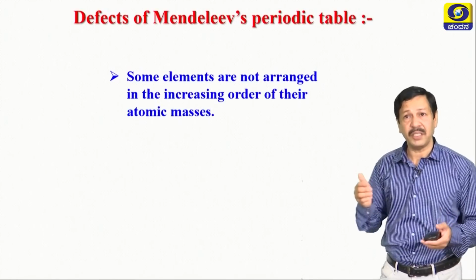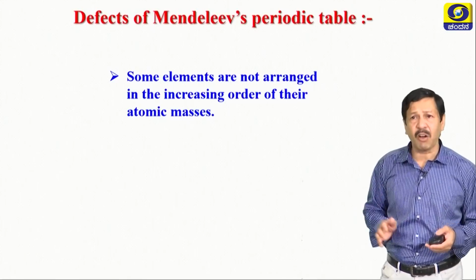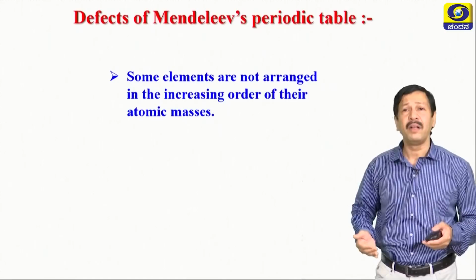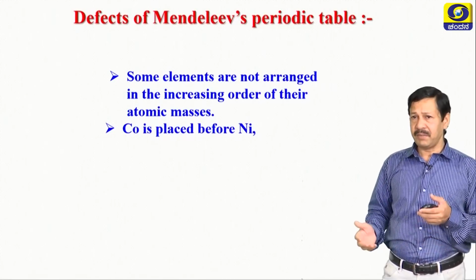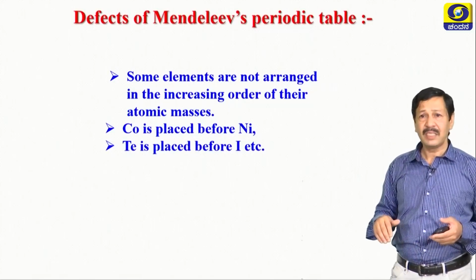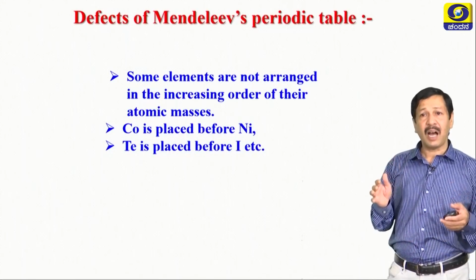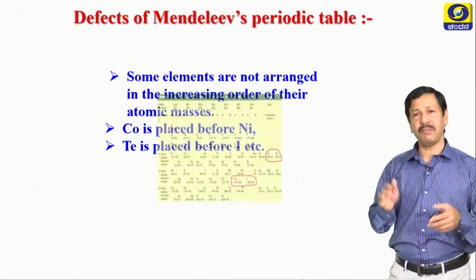That is the beauty. Some elements are not able to be arranged in increasing order of their atomic masses. It is a defect or drawback of Mendeleev's periodic table. Let us see, cobalt is placed before nickel. Similarly, tellurium is placed before iodine. Such anomalies were found in the periodic table of Mendeleev.